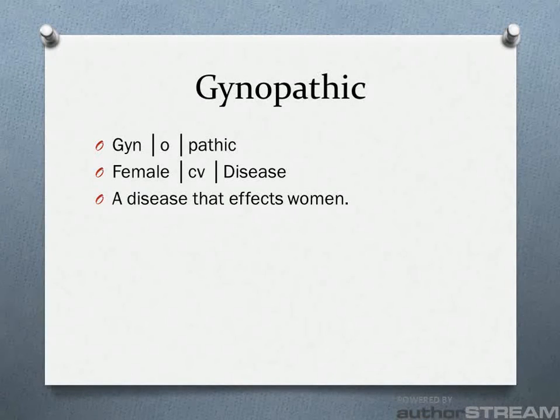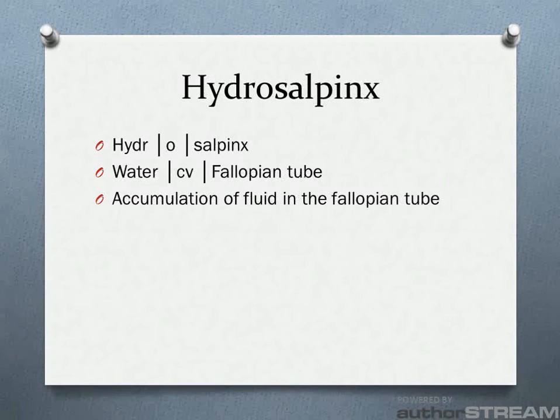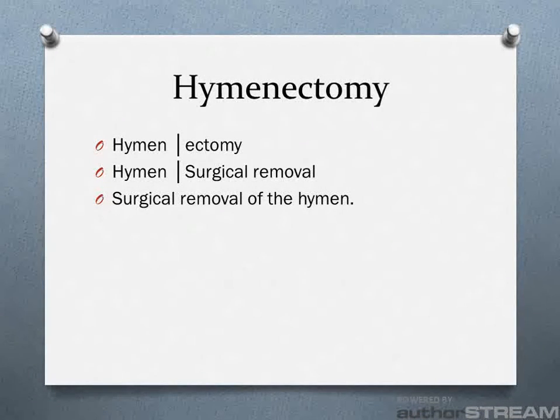Gynopathic: gyn for female, O as a combining vowel, and pathic for disease. Gynopathic is a disease that affects women. Hydrosalpinx: hydr for water, O as a combining vowel, and salpinx for fallopian tube. Hydrosalpinx is an accumulation of fluid within the fallopian tubes. Hymenectomy: hymen for hymen, and ectomy for surgical removal. A hymenectomy is a surgical removal of the hymen.